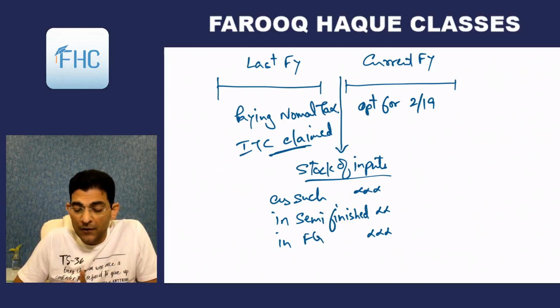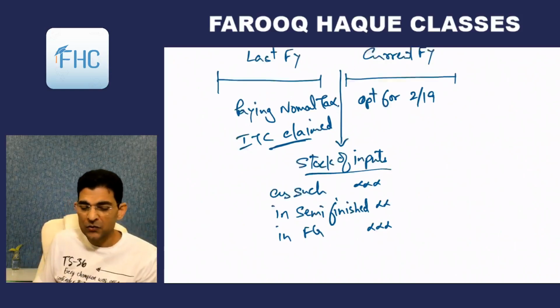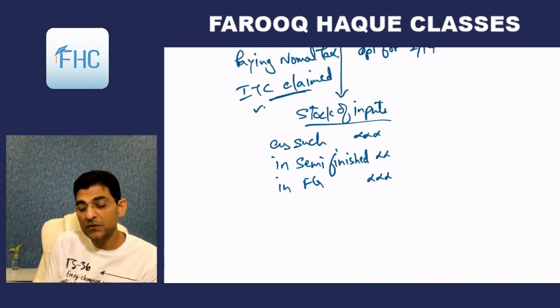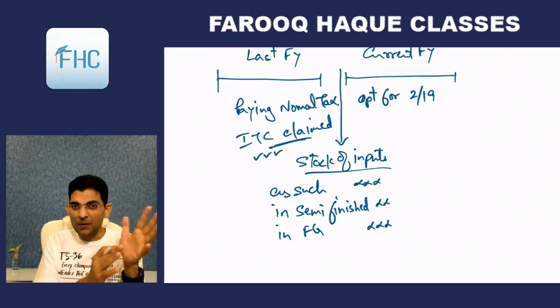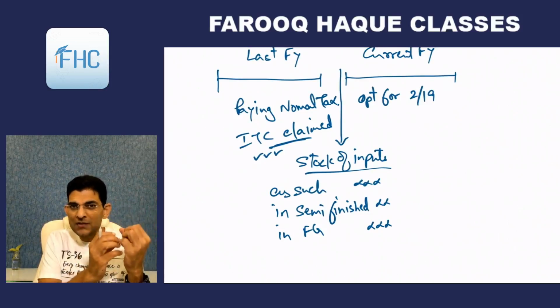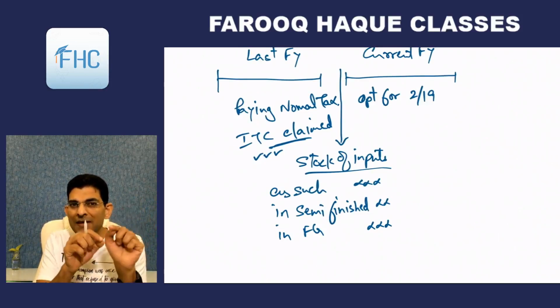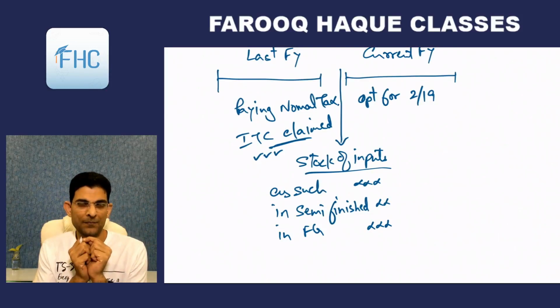Now the problem is that this stock of inputs might have been purchased in the last year, maybe in March, February, January, December. That is the time when we had purchased this stock. So when we had purchased that stock, we have taken credit, right?